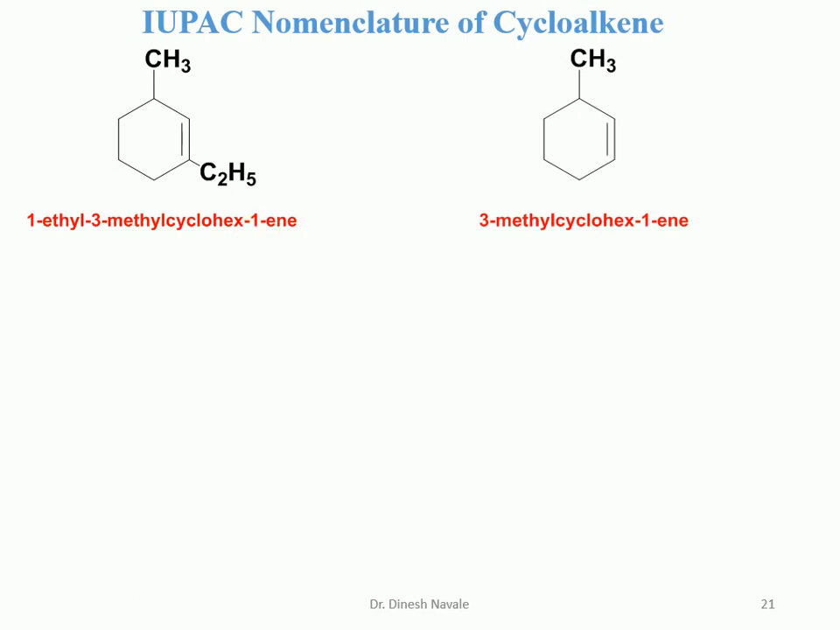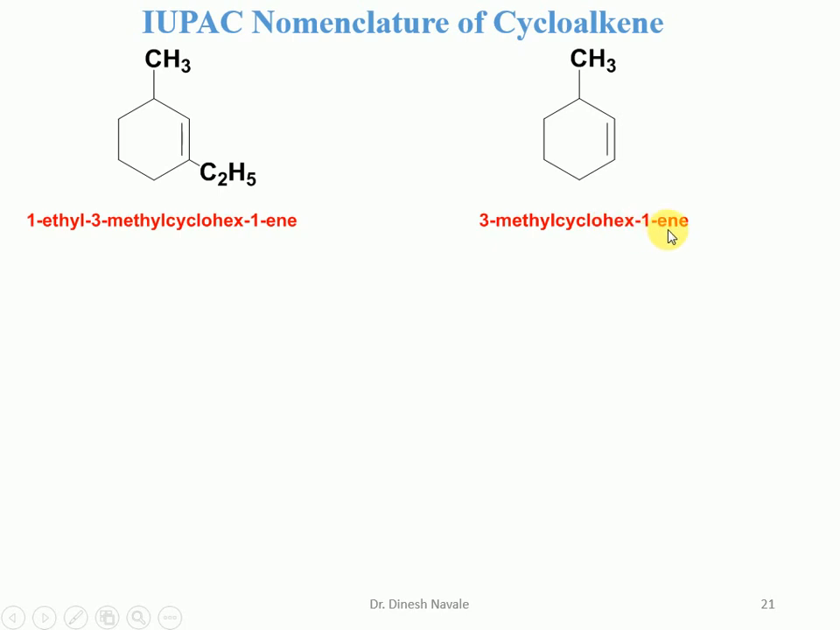For this molecule, the nomenclature should start from this carbon, because the lowest possible number should be given to the substituent as well as the double bond. So it is carbon number 1, 2, 3. So it is a 3-methyl, and a 6 carbon atom ring is there, so it is a cyclohexene. So we can mention it as 3-methylcyclohex-1-ene.